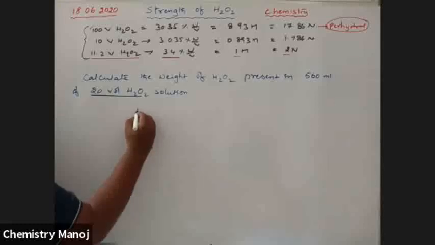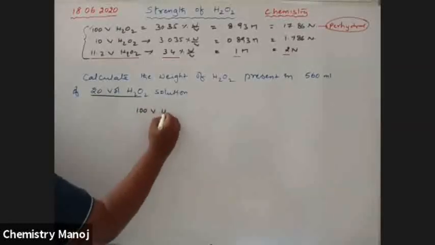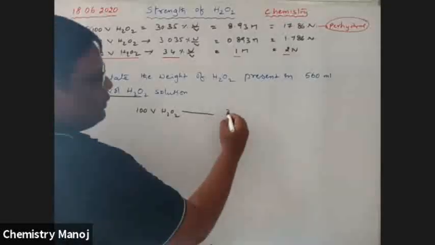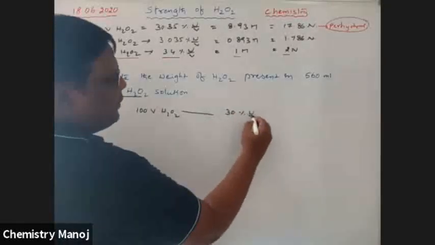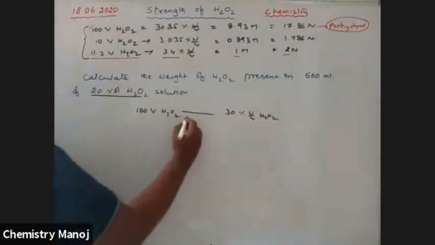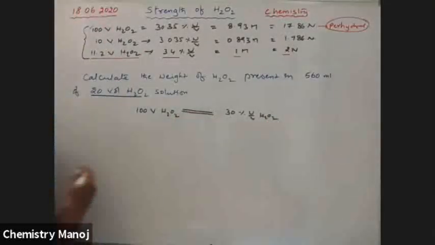It may be 30 or 35, not exactly, but I am taking roughly 30%.